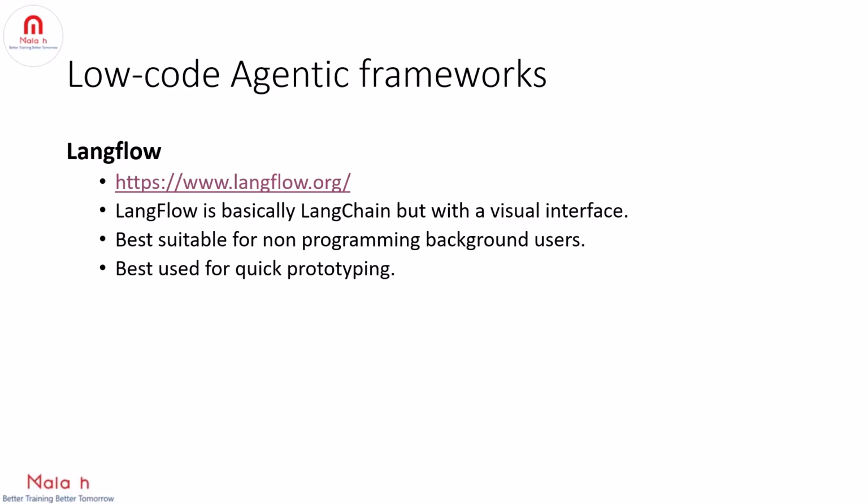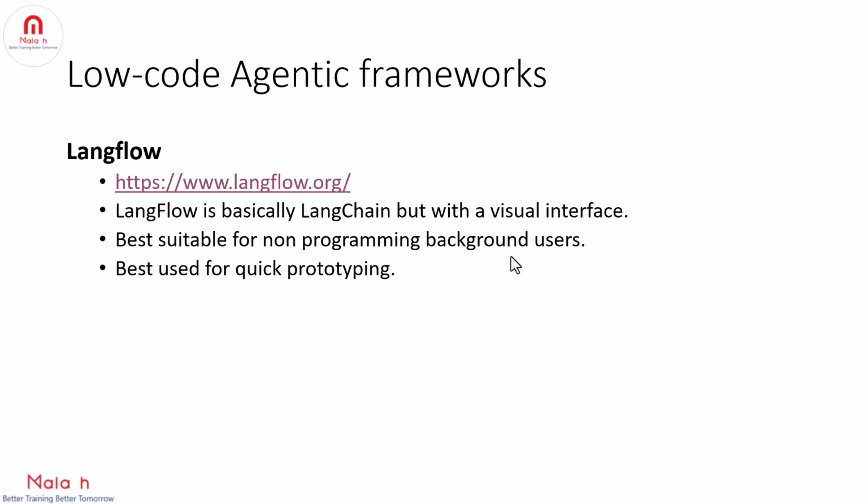So basically you can just drag and drop different components, right? So instead of writing code to connect a prompt to an LLM to a tool, you can just drag and drop different components. Okay. So this is best suitable for non-programming background users, right? So you can just configure prompts, or you can select LLMs and memory and see the thought process of agents as well. So you can visually inspect the agent's thought process by using Langflow.